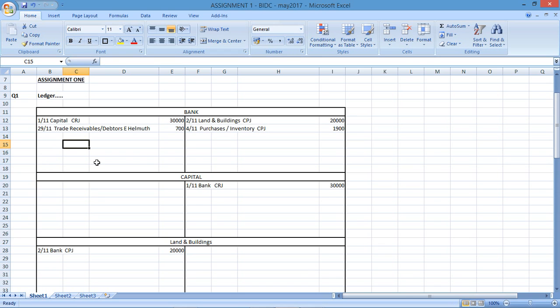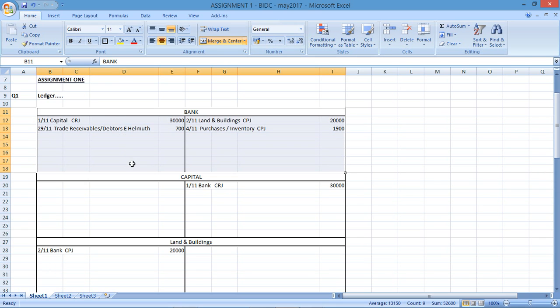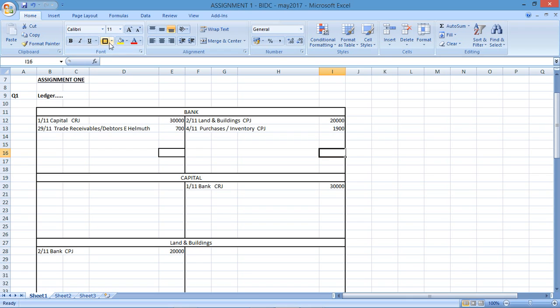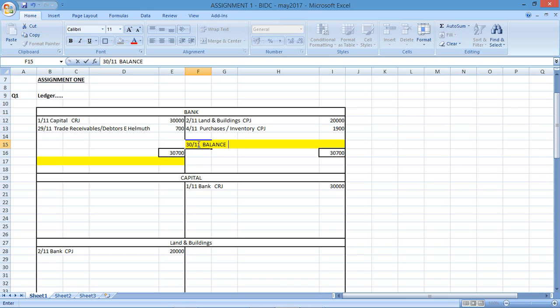What did the question ask you to do? Well, they asked you to balance the bank account. So balancing is very straightforward. You just need to remember how to balance an account. I need to look for the bigger of the two sides. I can see the debits are bigger than the credits, so I'm going to add those two amounts, and I'm going to want the same total on both sides. So when balancing the account, I'm going to bring down and carry down a balance. So on the 30th of the 11th, I'll have a balance carried down,